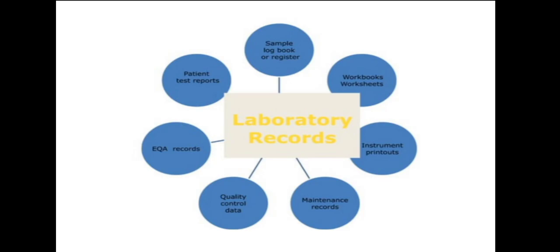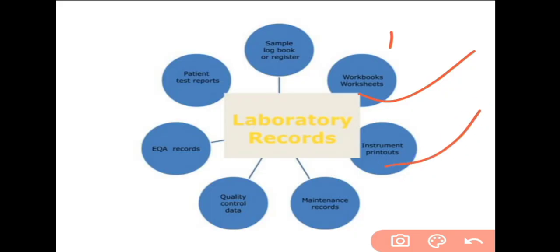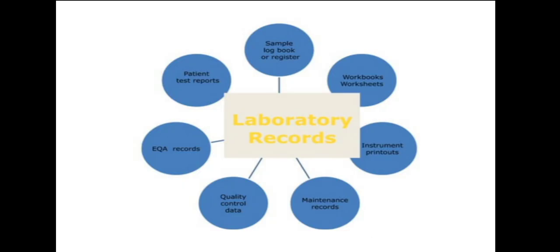Now, laboratory records can be kept in different forms. The total laboratory record is made up of different parameters like patient test reports, sample logbook or register, a workbook or worksheet, instrument printouts, maintained records, quality control data, EQA records. These are all laboratory records, small parts of the laboratory records. When these small parts join, they form the complete data of the laboratory.